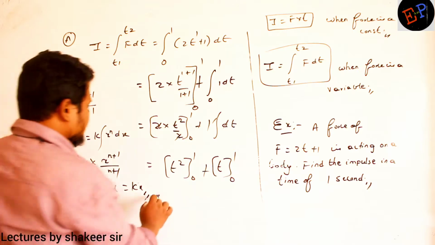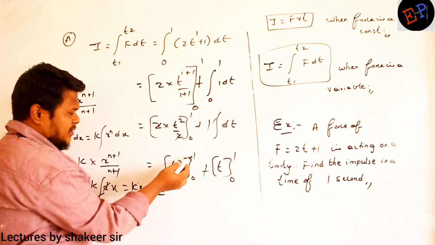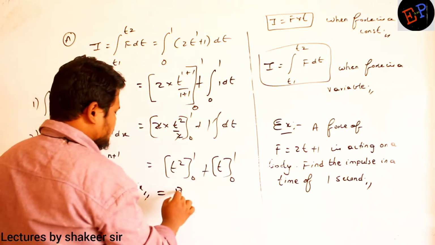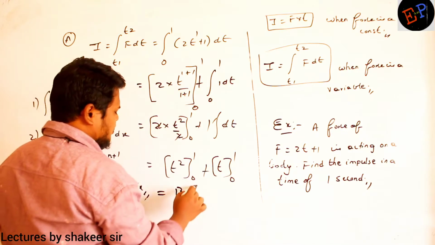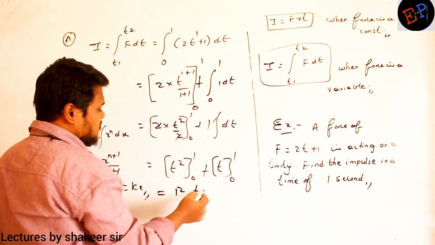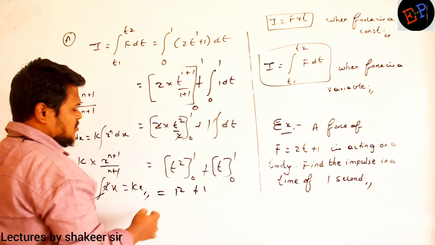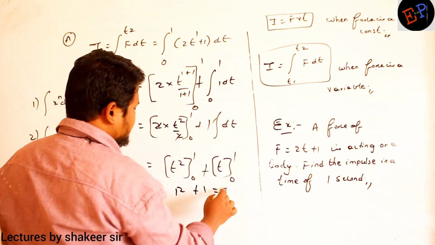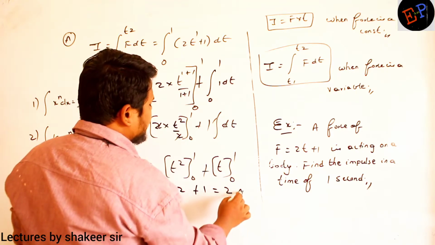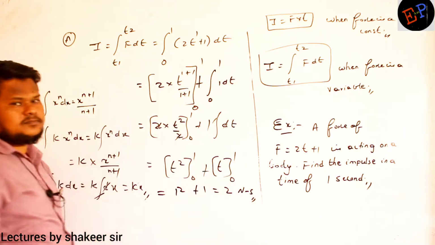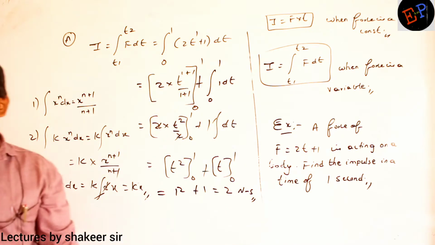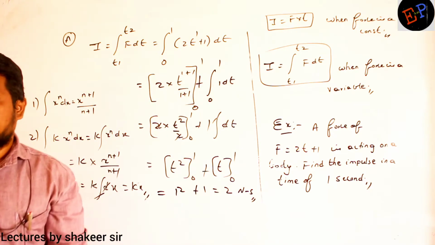Okay. So first I will apply the upper limit. Upper limit is 1, no? So 1 square minus 0, 0 is not required. So here also upper limit is 1. So instead of t I will write 1. So 1 square is 1 only, 1 plus 1, 2. So 2 Newton seconds. This is the impulse which is acting on this body for 1 second.